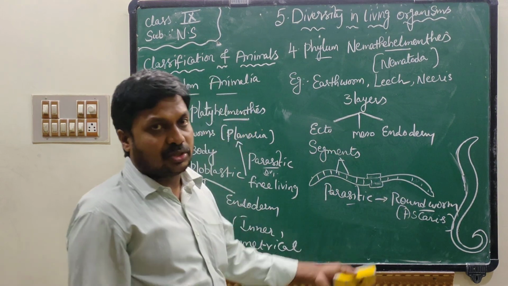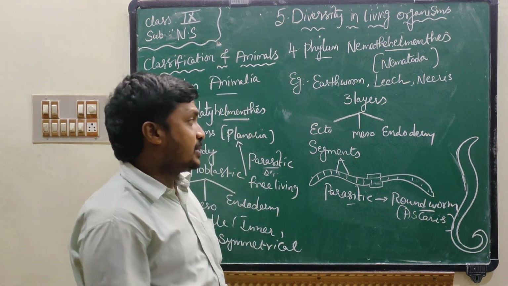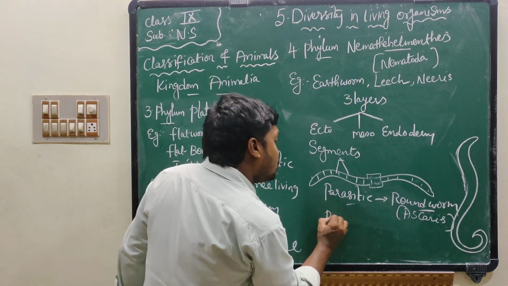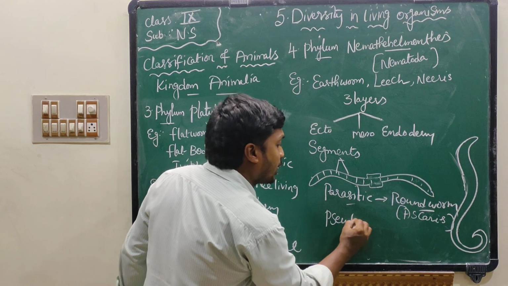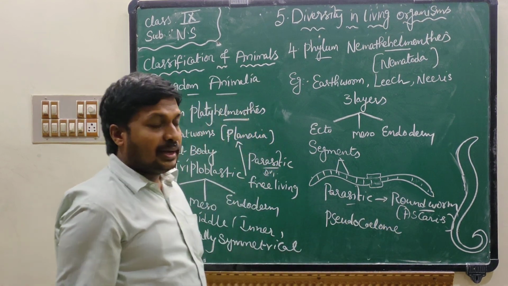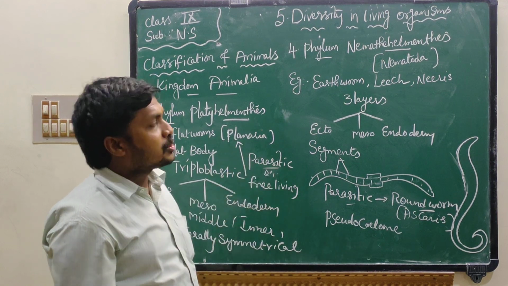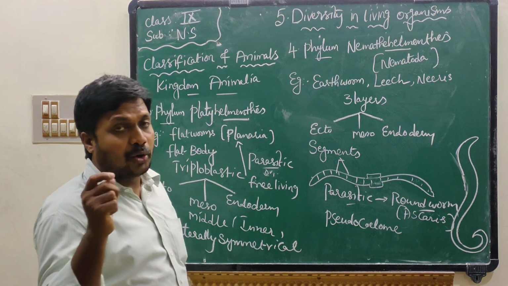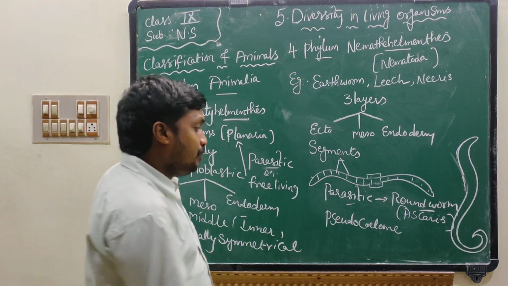Some cause diseases, so they are called parasites. In phylum Nematohelminthes, they have pseudocoelom. Very important, pseudocoelom. Listen properly, children. This topic also comes in 10th class, so you have to listen carefully.